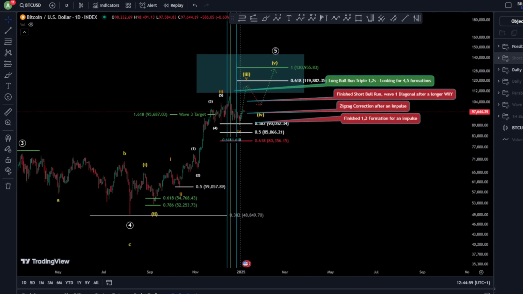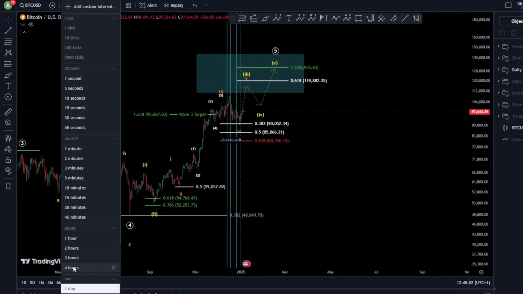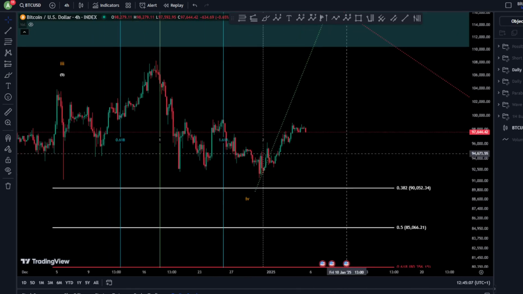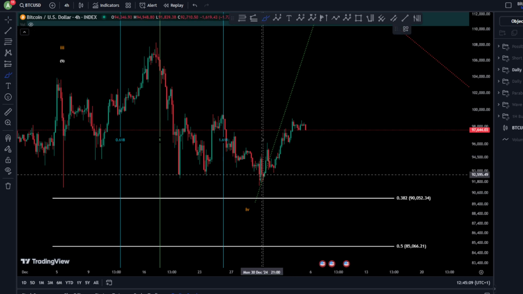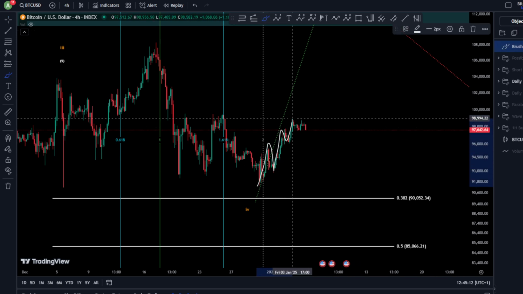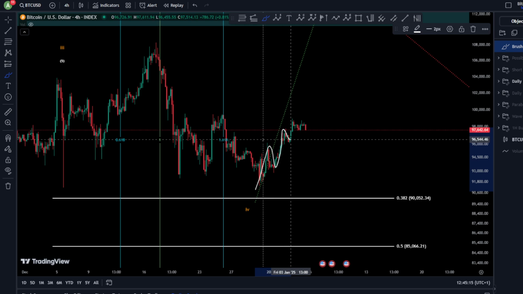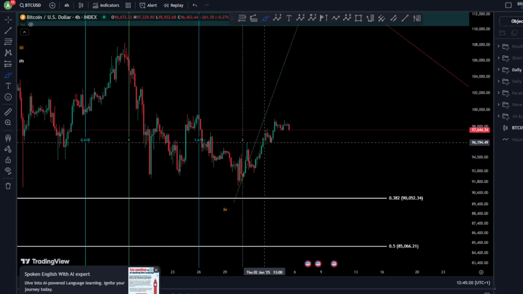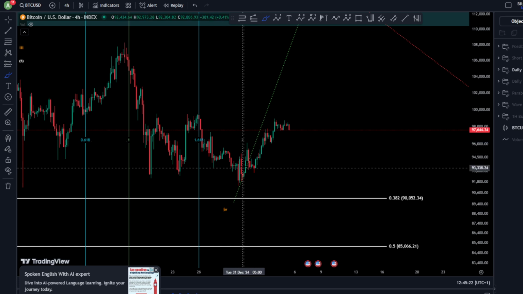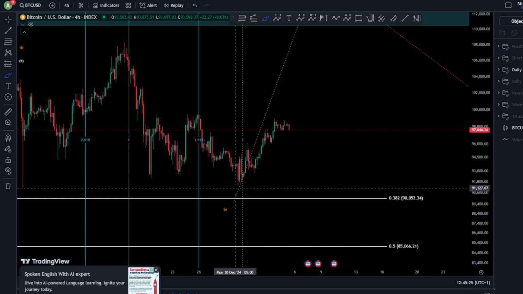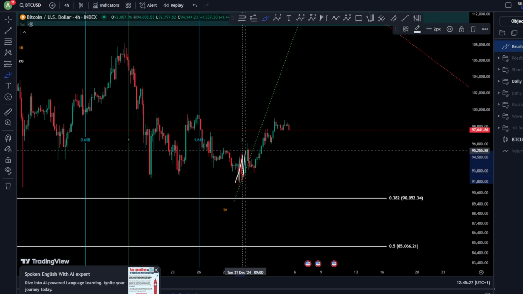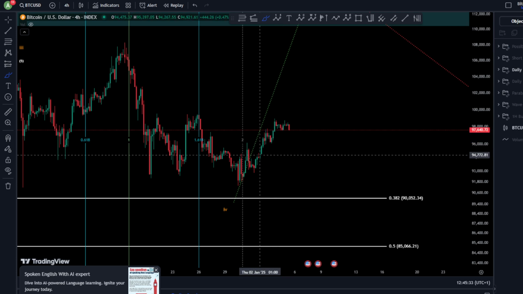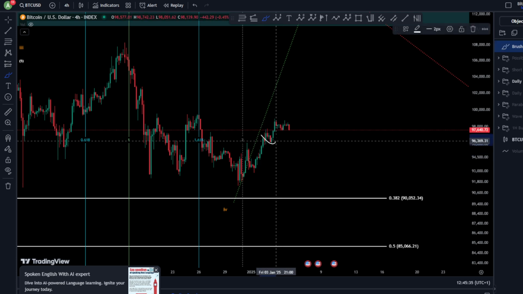Now let's move to the 4-hour chart to see what happened yesterday, and this is exactly what I was talking about yesterday, that we might here have finished, of course, 1112s, because as a contracting diagonal, this wave 3 is longer than your wave 1, which is not allowed in Elliott wave for a leading diagonal, where you want to have even another 1, 2, 1, 2, and then 3, 4, 5. Your wave 4 has, of course, interfered with your wave 1, which is also not allowed for an impulse.